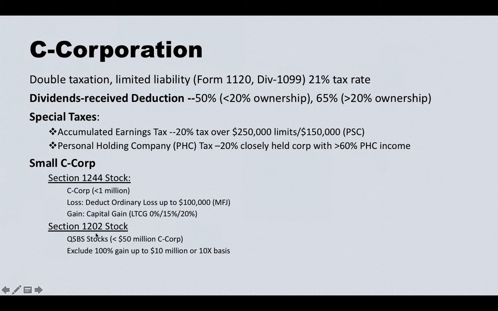Then Section 1202 stock is for corporations with less than $50 million. If you bought the stock at original issue, and the company took off and the value gained significantly, you can exclude 100% of the gain, up to $10 million or 10 times the basis. So that's about Section 1202 stock.